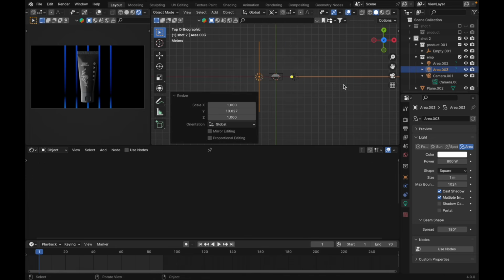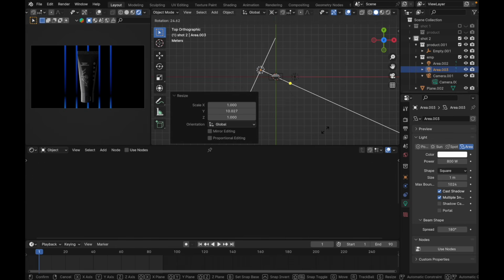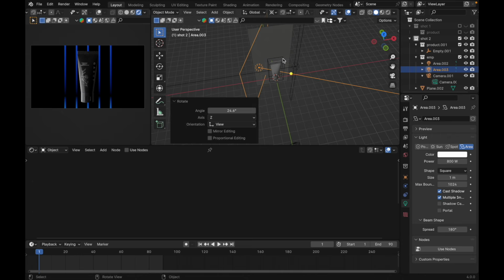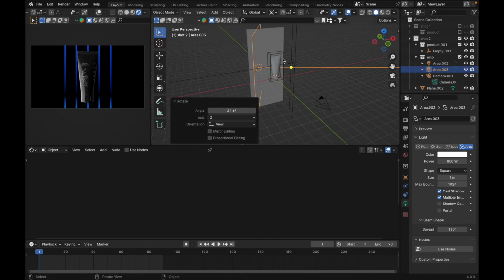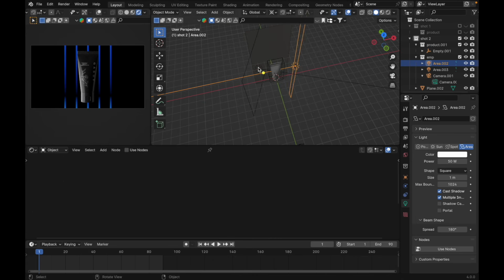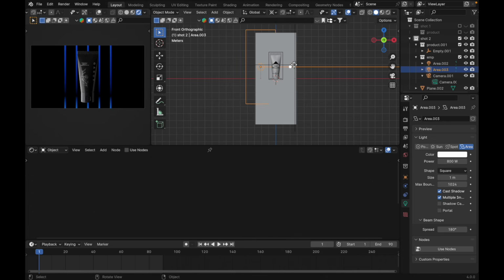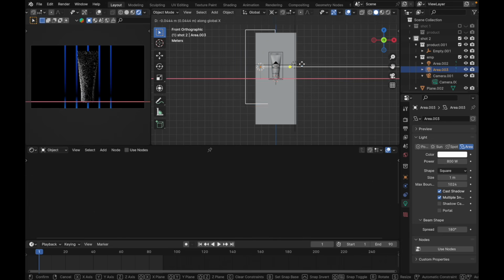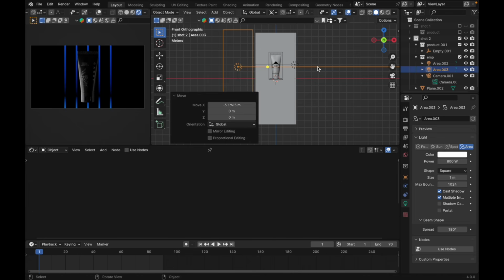Change pivot point to 3D cursor. Okay, something like this. And this one, maybe make it 15. Like this.